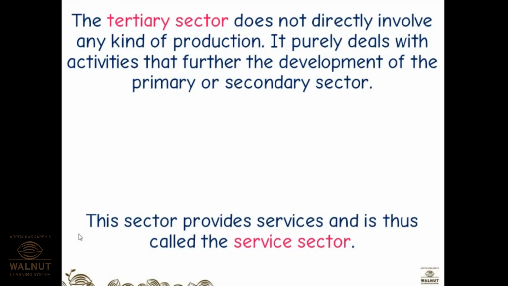Now think in this way, like we just take an example of sugarcane. The sugarcane has been taken to the sugar factory and it is now processed to sugar. Now what do you do with all this sugar? There are tons and tons of sugar in the factory. So it has to reach the market, the grocery shop. What helps this? This is done by the tertiary activity. Means what? Providing service, providing transportation, advertising, all this.